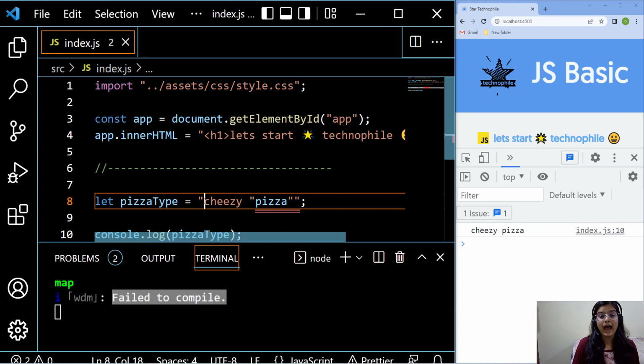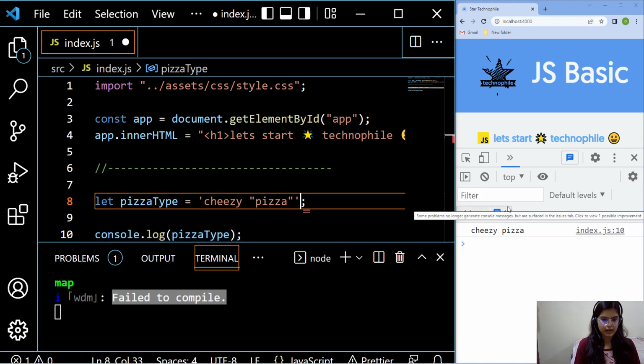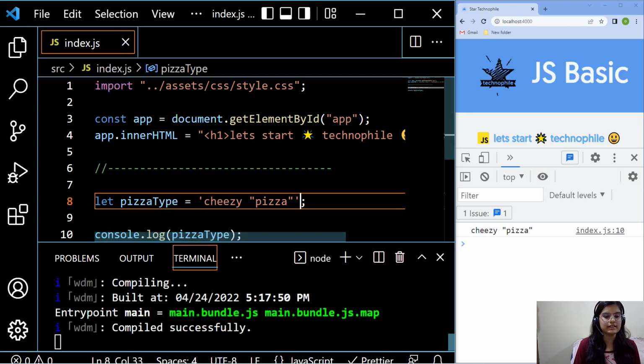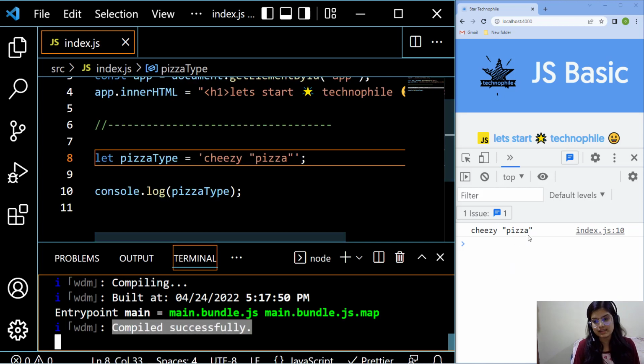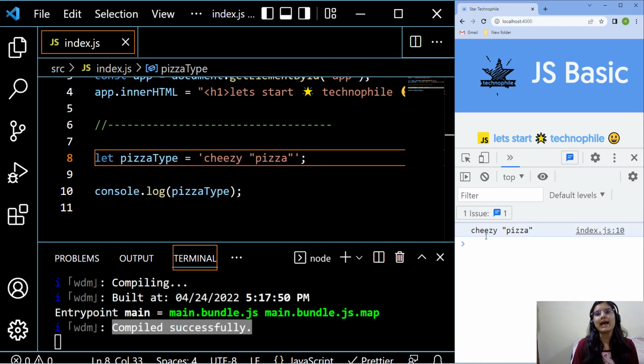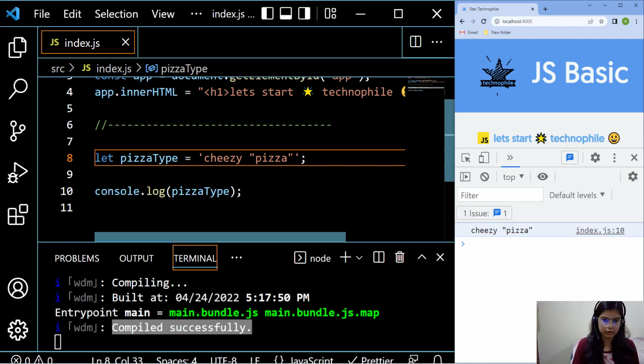That's why I have to wrap the whole string in a single quotation like that. And once I save it, you can see that now it compiled successfully and I'm able to see the output as I'm expecting, that is pizza in double quotes.